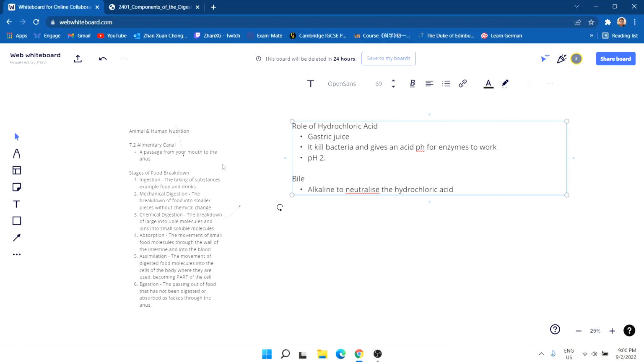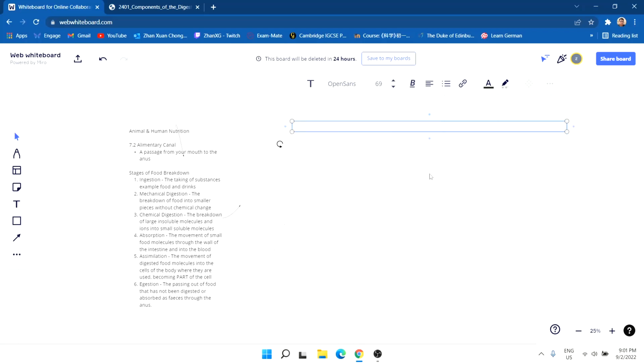It breaks down large drops of fat into smaller ones, what we call emulsification. So remember that it chemically breaks down lipid into glycerol and fatty acid faster, as it doesn't require breaking bonds.